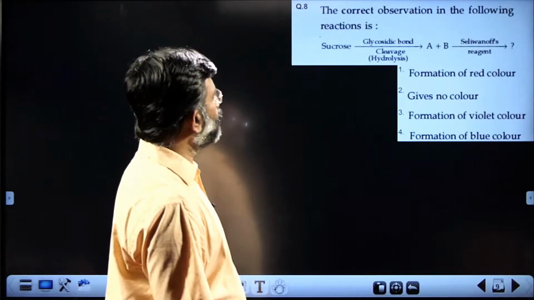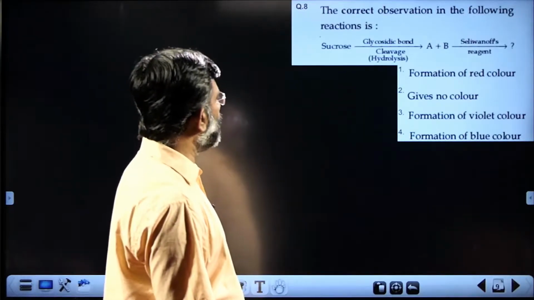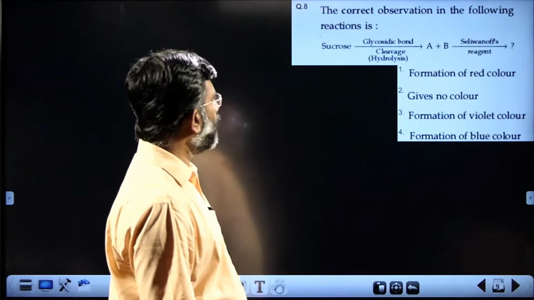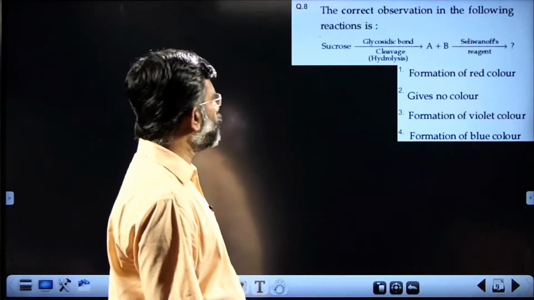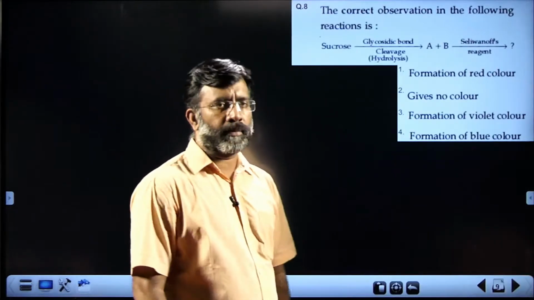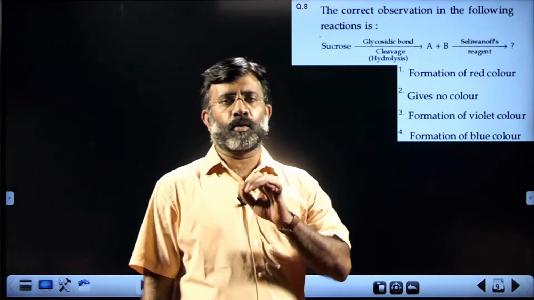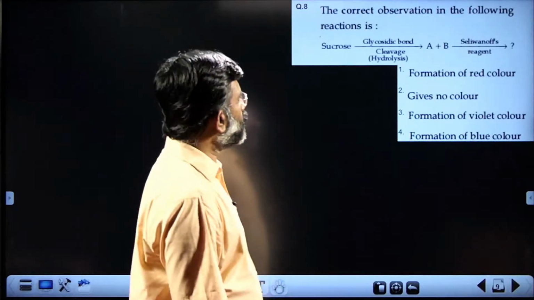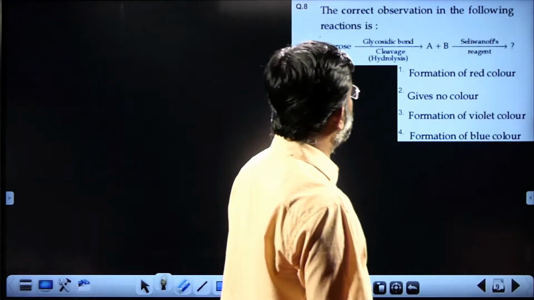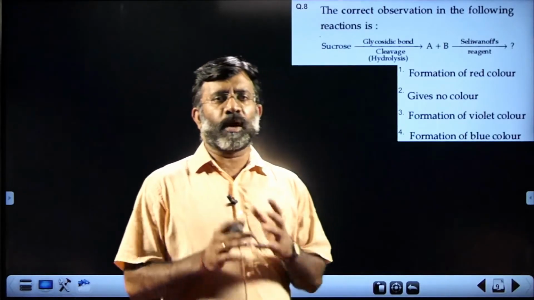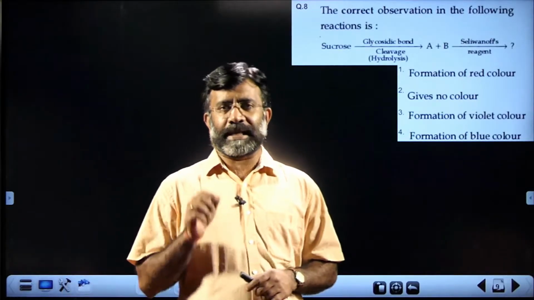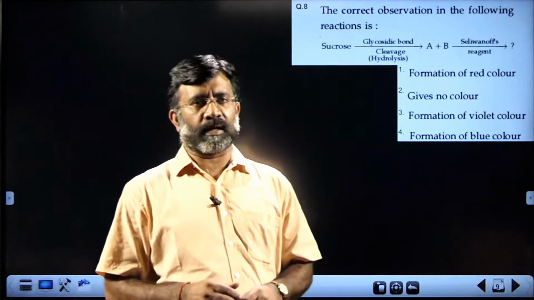The correct observation in the following reaction: sucrose, glycosidic bond cleavage, hydrolysis, you get A and B. You know A and B are glucose and fructose. Glucose and fructose are treated with Selivanov's reagent. That is one point which we observe in this exam, out of syllabus content.